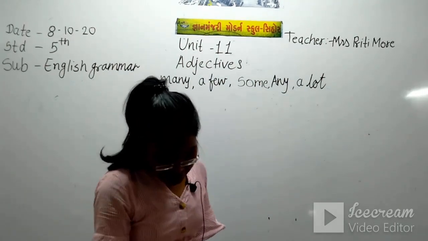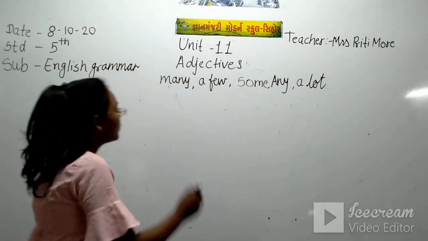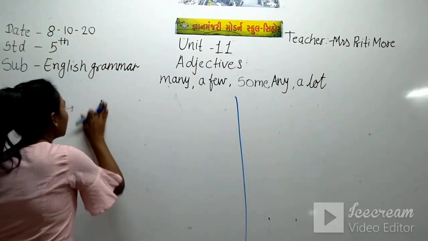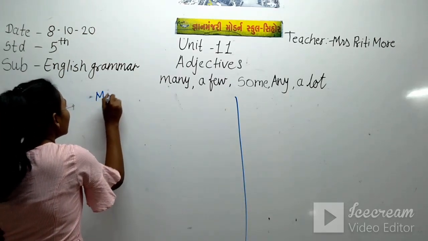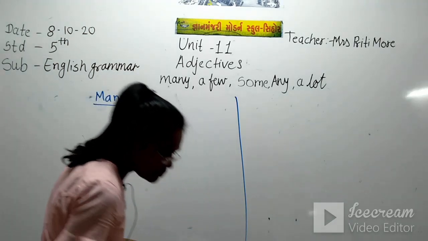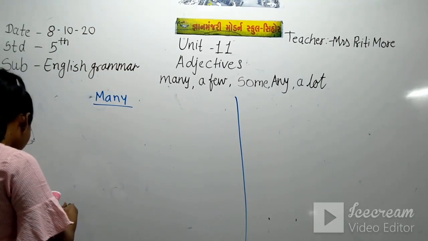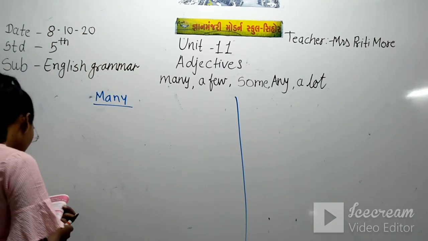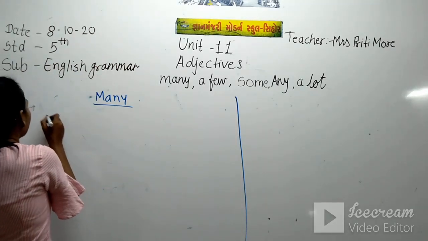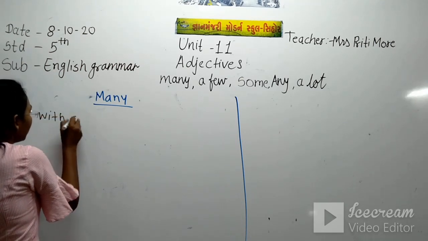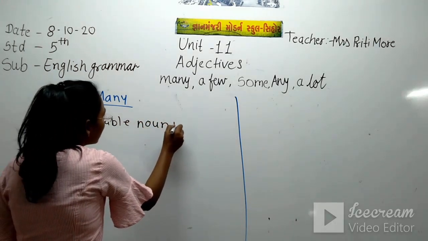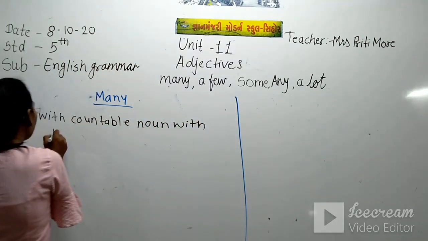We use many with countable nouns in plural form. Now, the use of many. Here we see the use of many. When we use many, we use many with a countable noun in plural form.